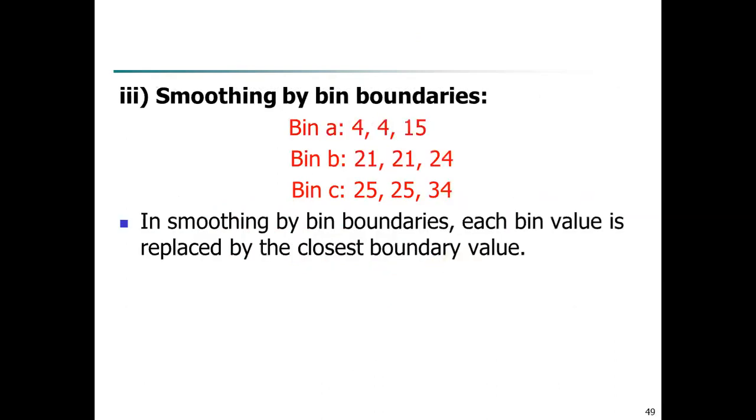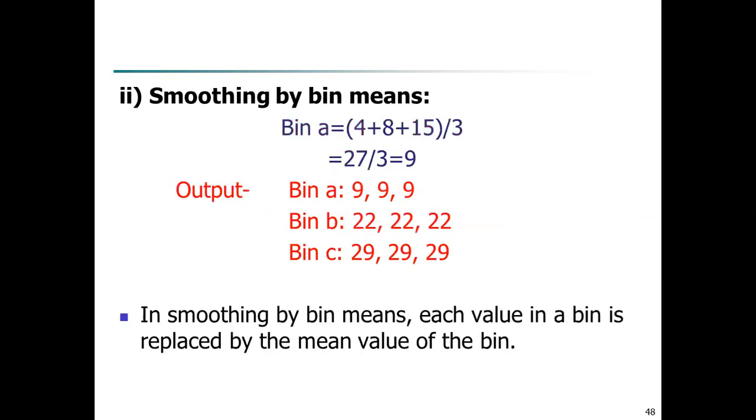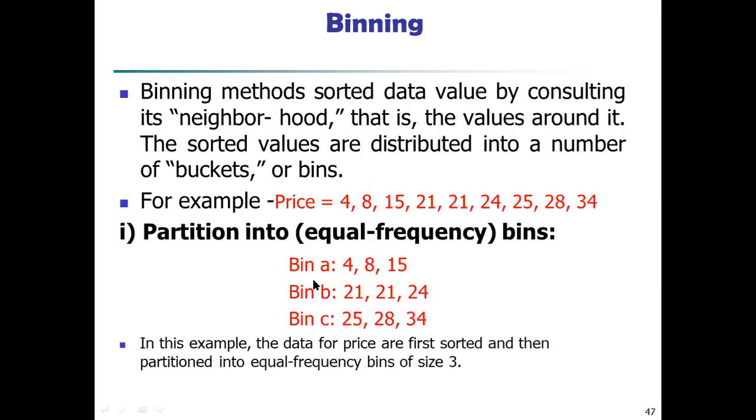The next is smoothing by bin boundaries. So what are the boundaries? See over here. See here, for bin A, 4 is a lower boundary, 15 is an upper boundary. So there are two boundaries. One is lower boundary, one is a higher boundary. So what we have to do, keep upper boundary and lower boundary as it is. And for the intermediate number, we have to calculate the distance from the upper boundary and lower boundary, and whichever distance is smaller, the value is replaced by that.